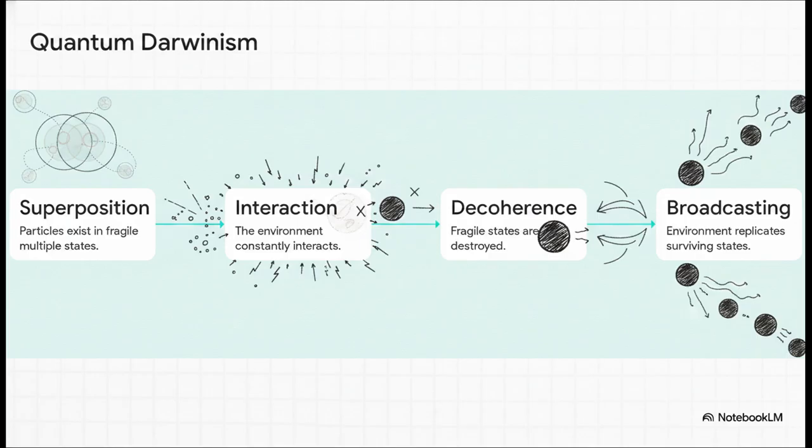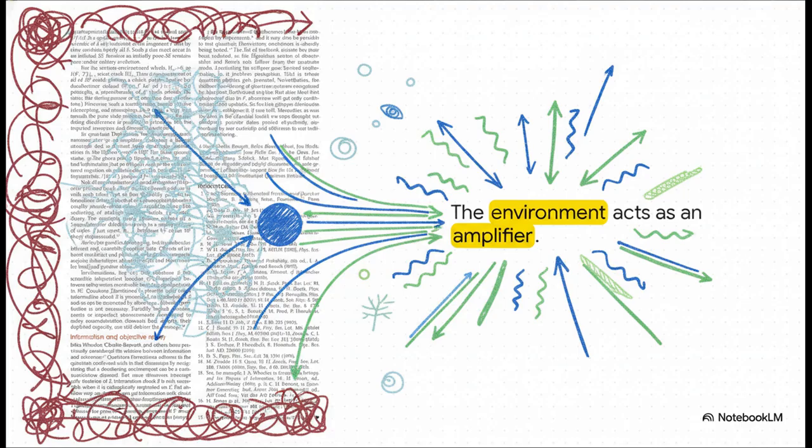Light hits it, air molecules bump into it, you name it. Step 3, this constant interaction causes decoherence. The fragile multi-state possibilities are slowly, ruthlessly destroyed, leaving behind only our robust pointer states. And finally, step 4, and honestly, this is where the magic really happens, the environment takes these surviving states and broadcasts them as multiple replicas out into the universe. This sequence perfectly captures Zurek's central argument.